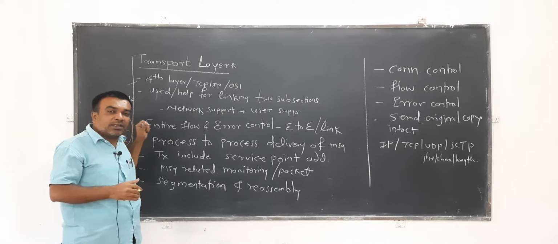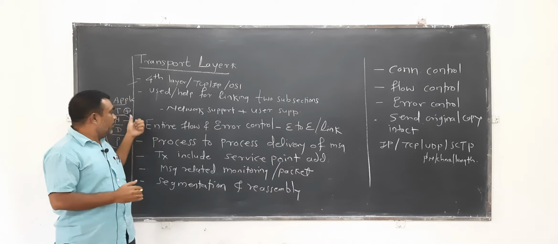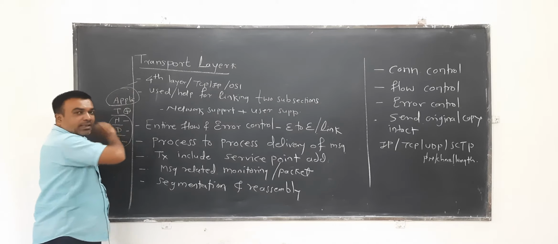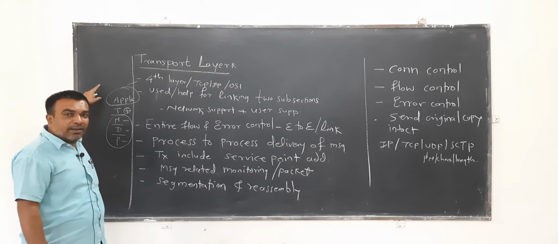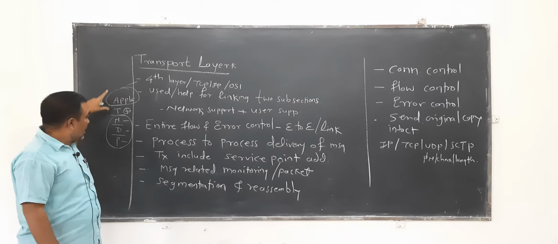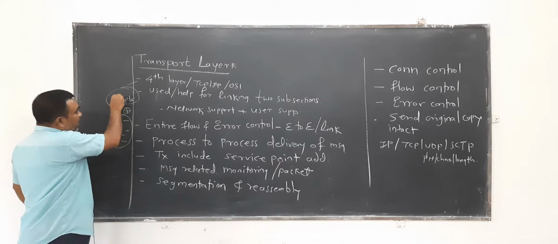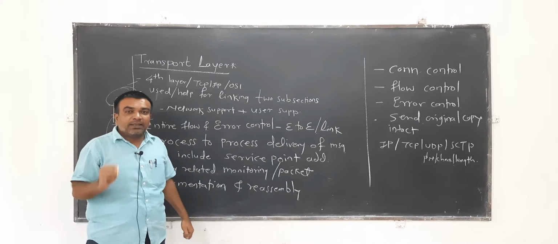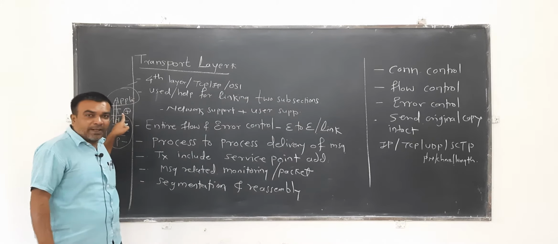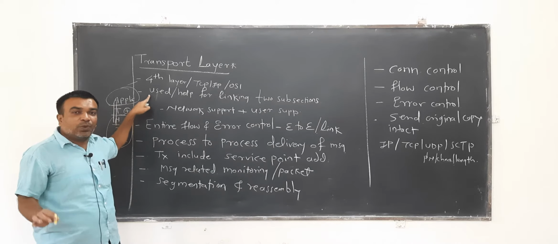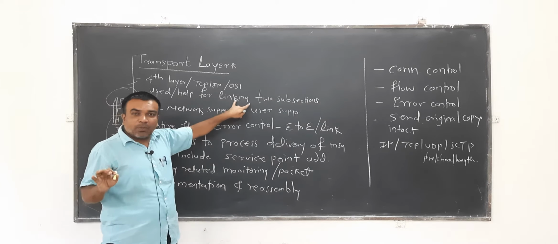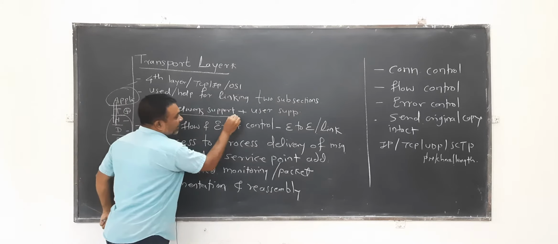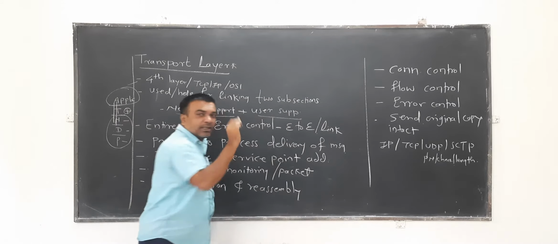The other is the user support section, the application layer section. These two sections interact effectively only with the transport layer. So transport layer helps to link two subsections of the internet model: one is the network support section, second is the user support section.